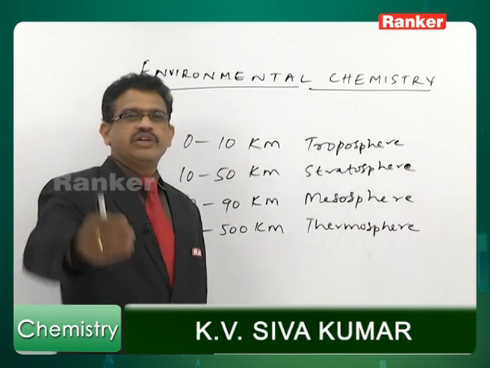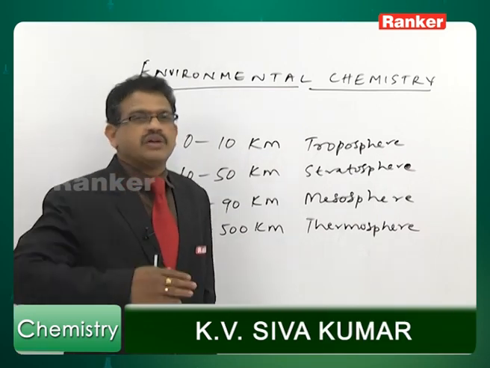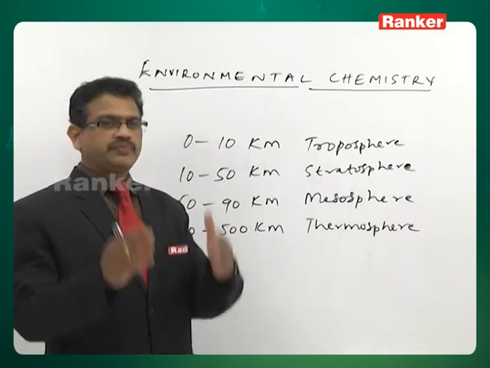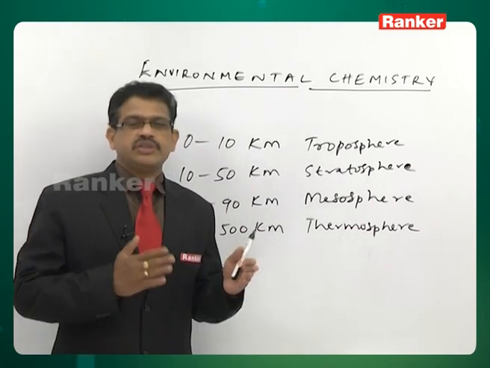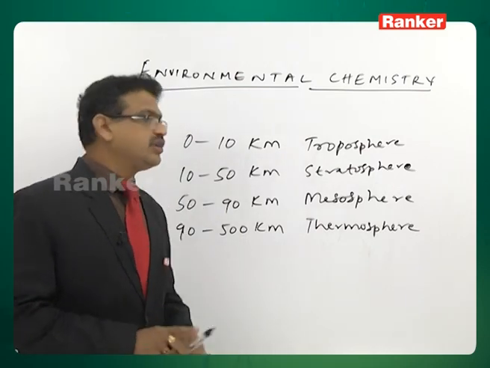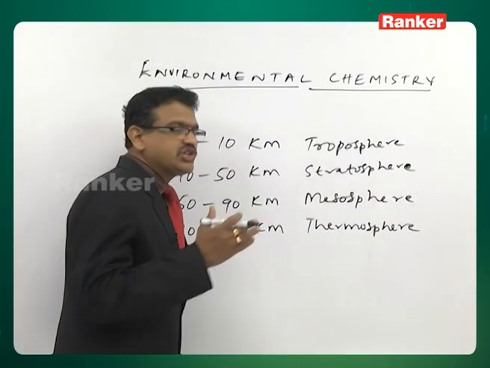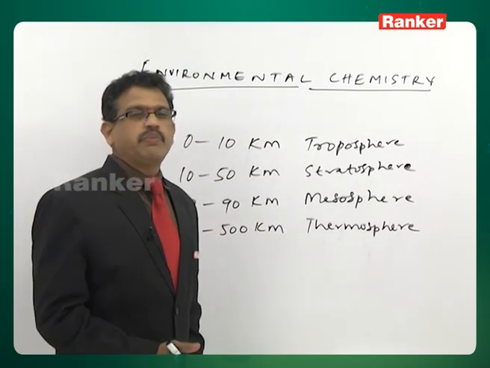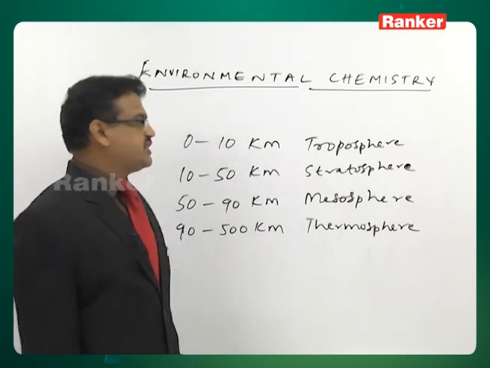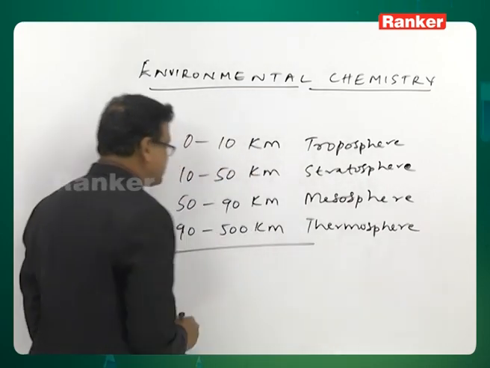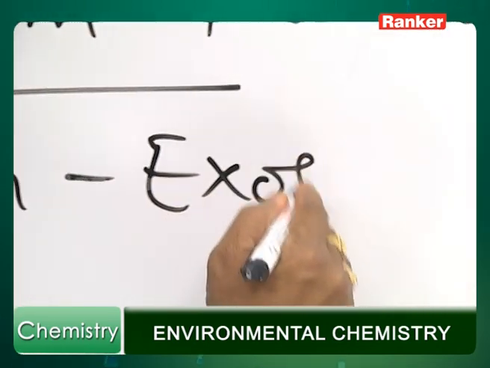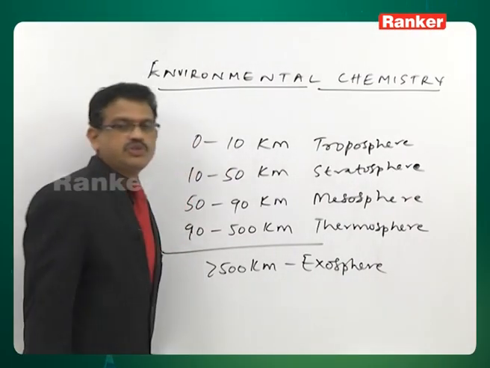Right, from 0 to 500 kilometer the principal layers in the atmosphere are divided into 4 segments. That is, you can see troposphere, 0 to 10 kilometers, stratosphere 10 to 50 kilometers, mesosphere 50 to 90 kilometers, and thermosphere 90 to 500 kilometers. What are all there in this troposphere? What is actually going on in this sphere? We'll have a detailed point. And above this, we can call it exosphere, that is above 500 kilometers. But actually our point of discussion is up to this only, above 500 kilometers we can have exosphere.